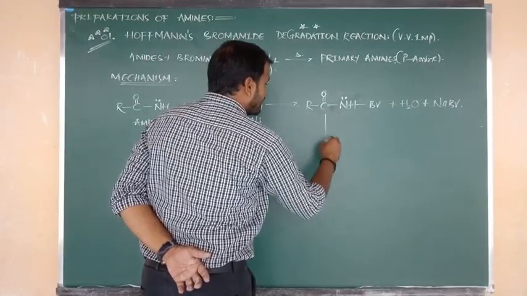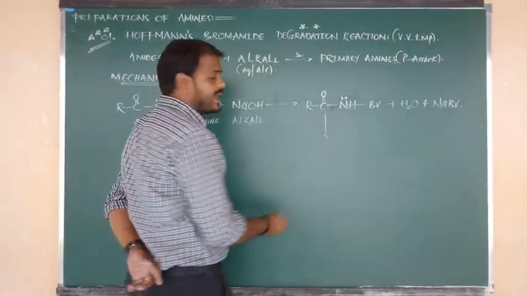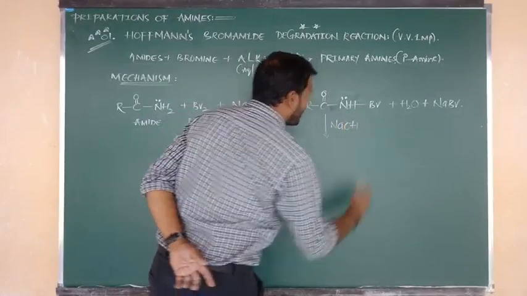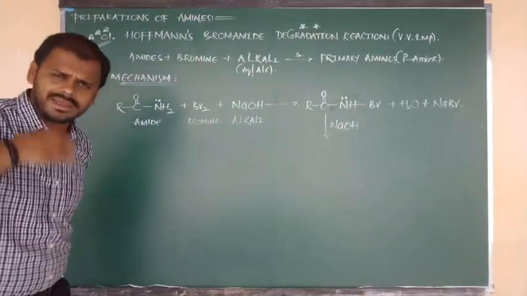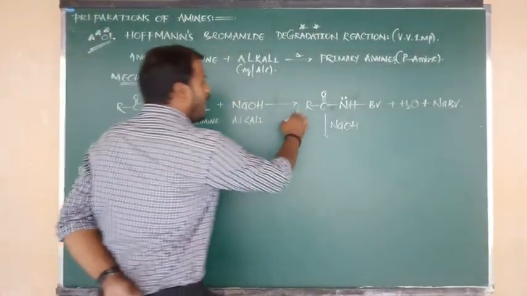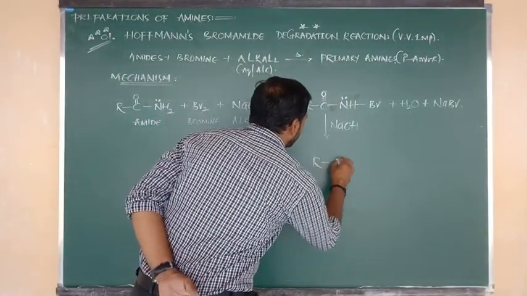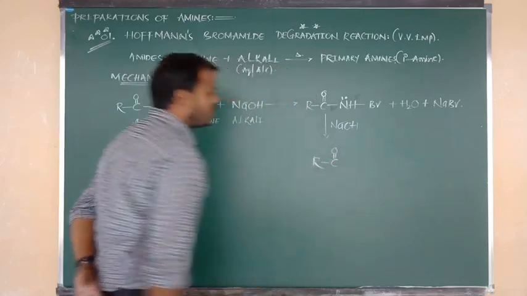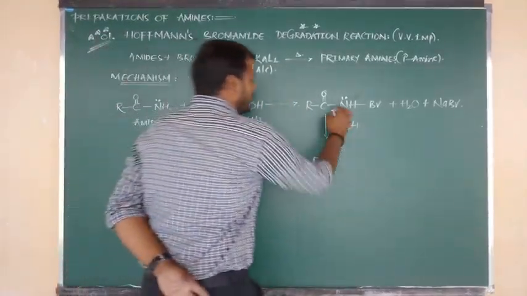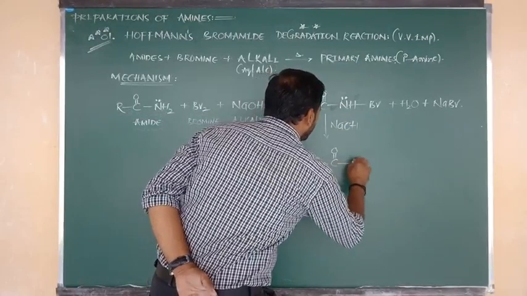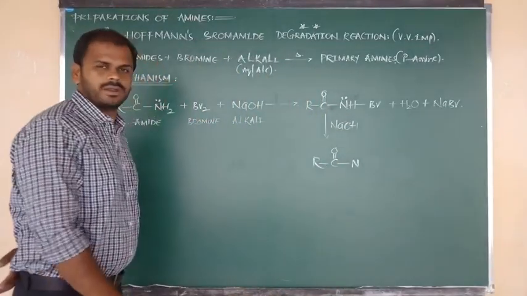Now this amide, an intermediate compound, undergoes reaction with another mole of alkali, nothing but another mole of sodium hydroxide. Again, the same procedure we have to do. R bonded to C double bond O, C double bond O connected to N. Yes, I have written it here. Same thing we have to read: C double bond O connected to N.